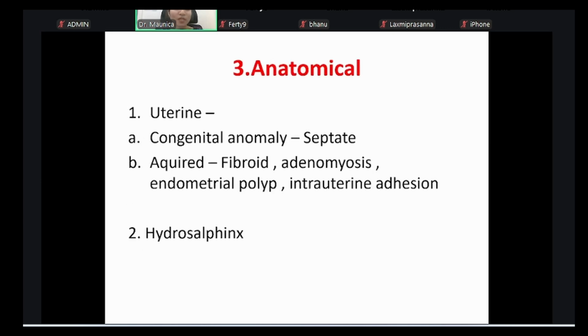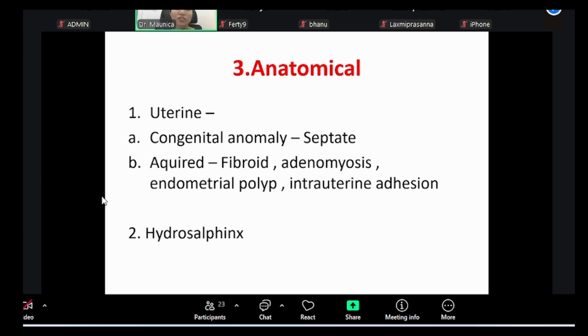Next is anatomical. In anatomical, the first one is the uterine factors. Congenital ones, like septate uterus particularly, might affect the chances of ongoing pregnancy or live birth.